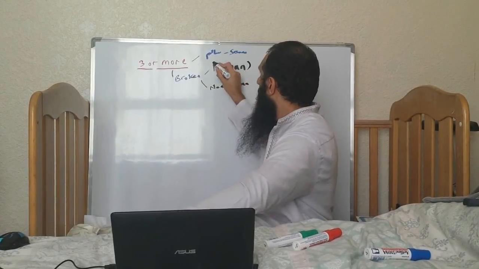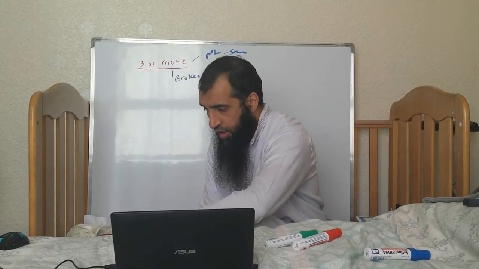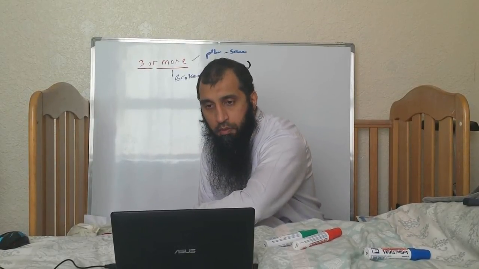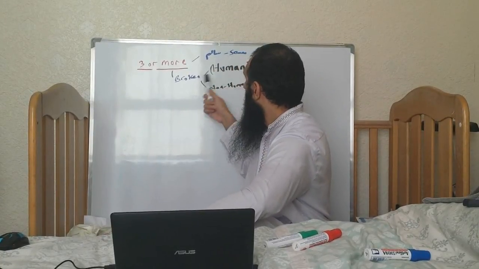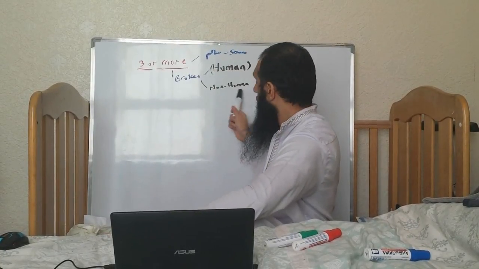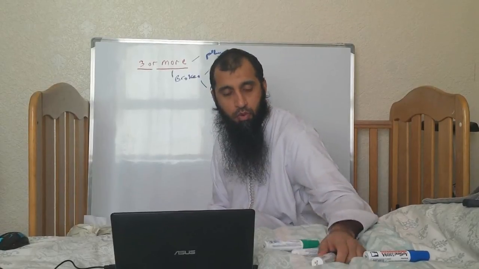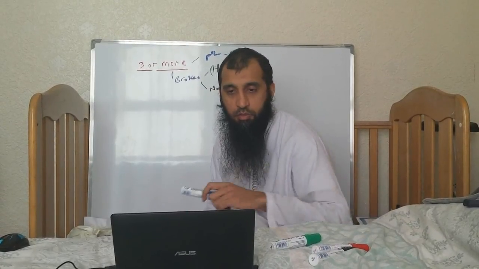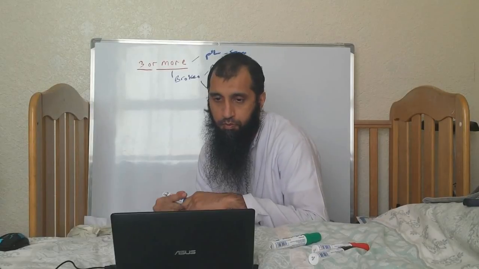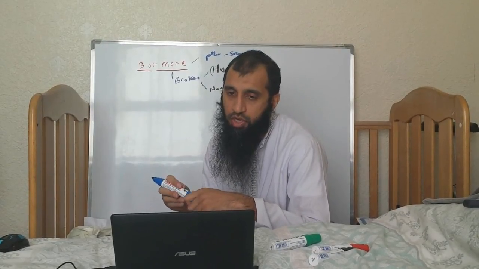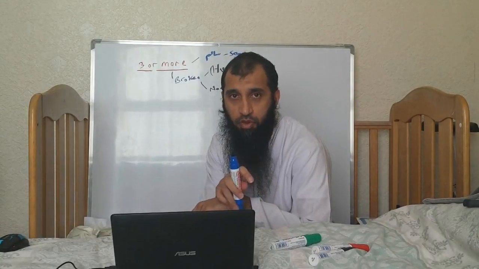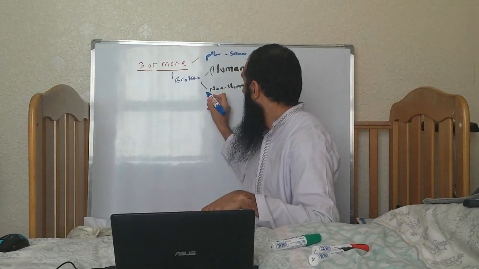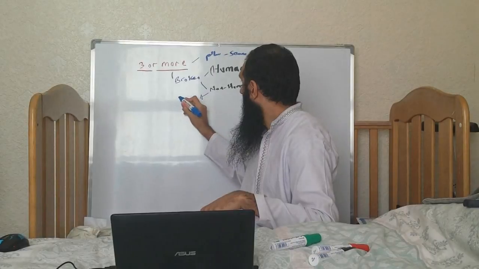By human we mean intelligent. So people, humans, jinn, angels will all fall under the human broken plural. And this is the non-human broken plural. The reason this is important is because non-human broken plurals are treated as a she.